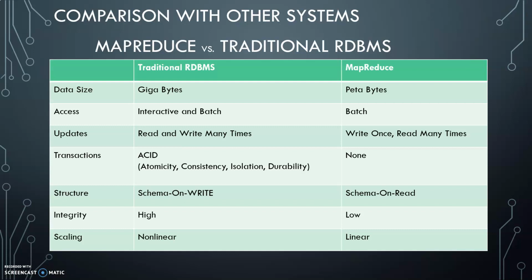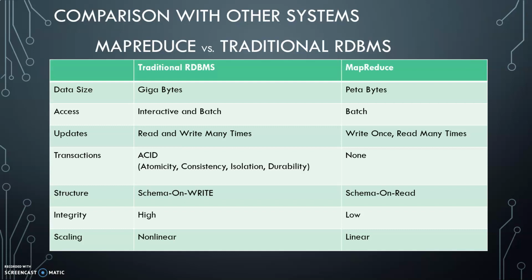Then the structure present inside the traditional RDBMS is schema on write, meaning we have the mechanism for writing the data in the form of schemas. What is a schema? A schema is nothing but the table, and whenever we are trying to write, we specify in which table we are writing a particular data item every time. But when we are making use of MapReduce, it is completely the reverse.